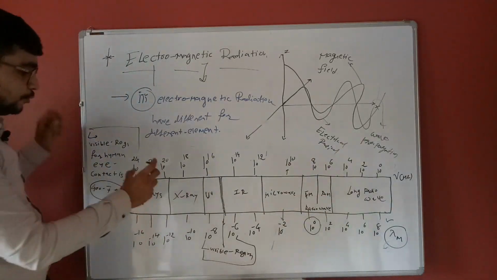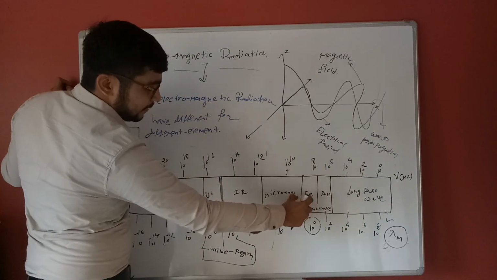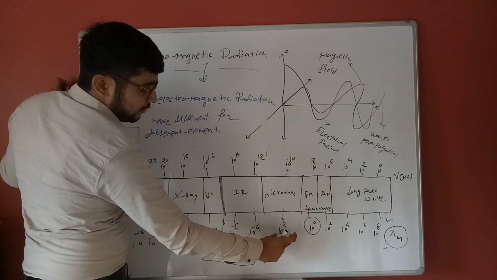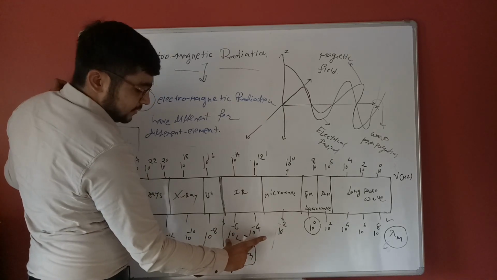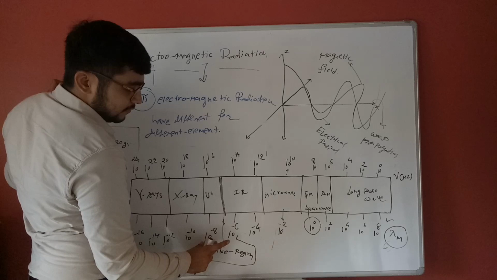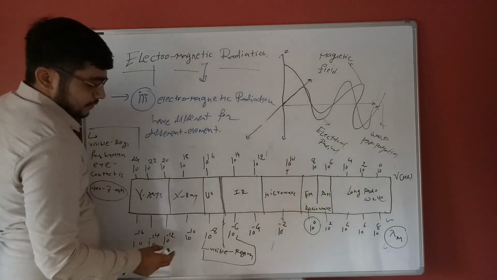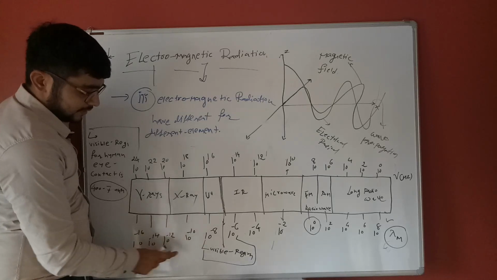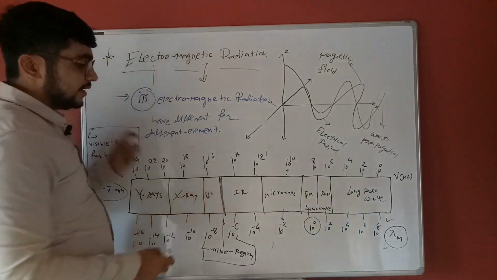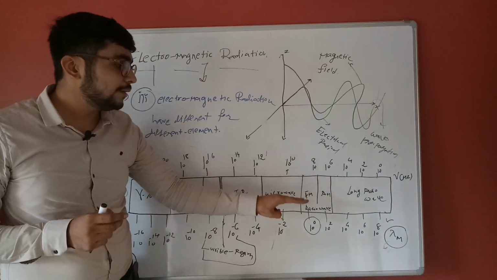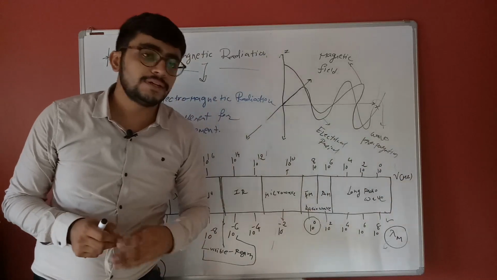Start here at 10 raised to 0, then FM, later 10 raised to minus 2, only 2 digits different. Try to remember the range of these values, for wavelength or frequency.